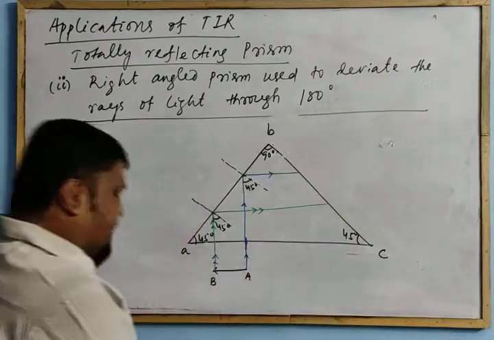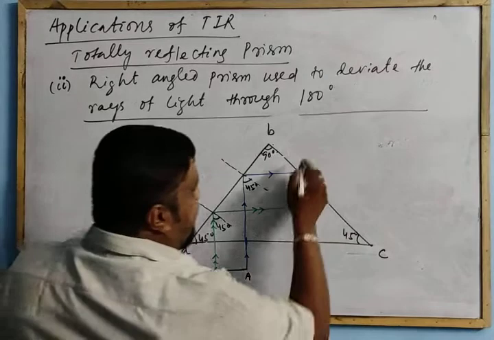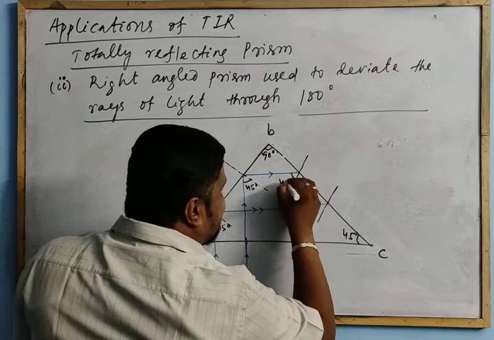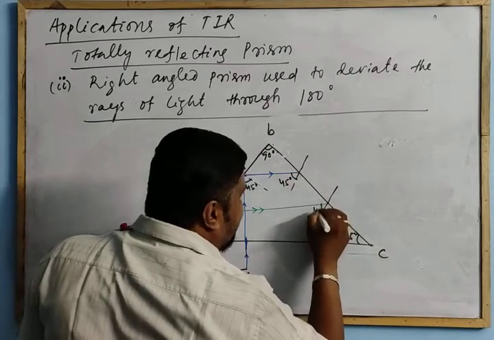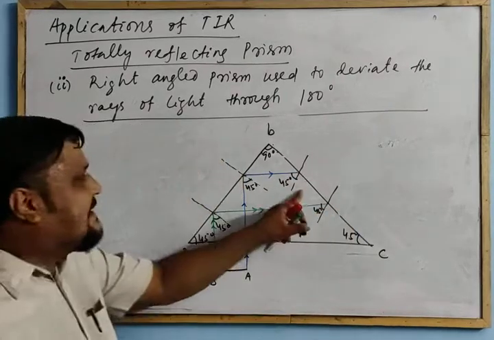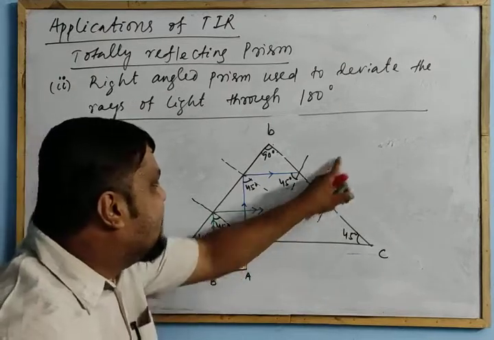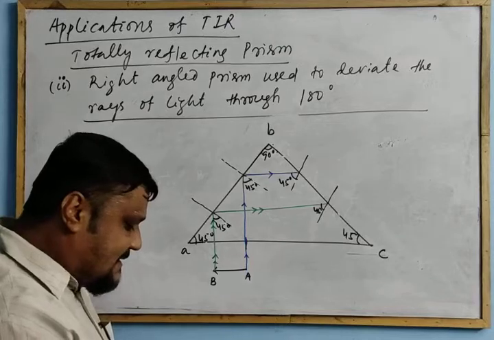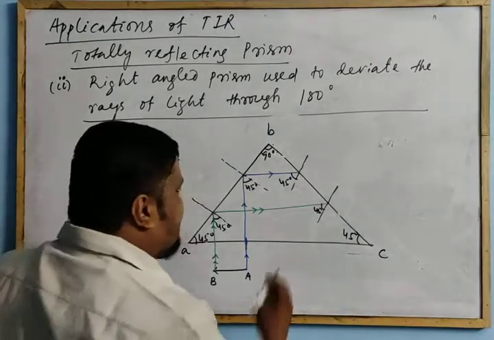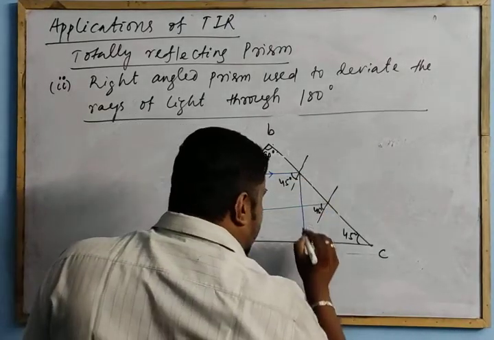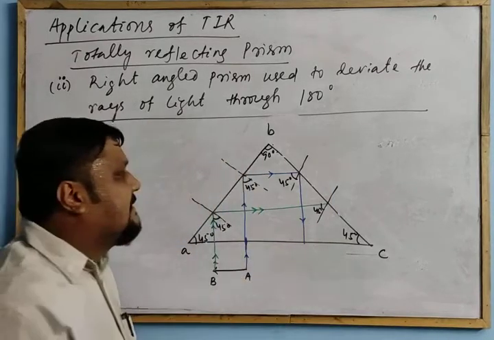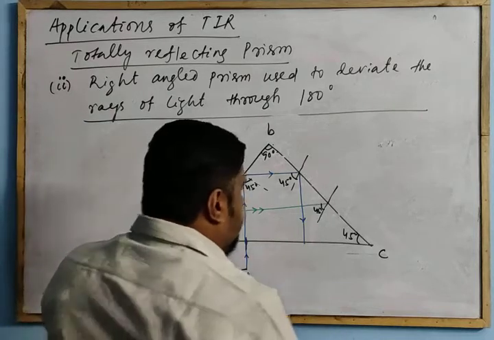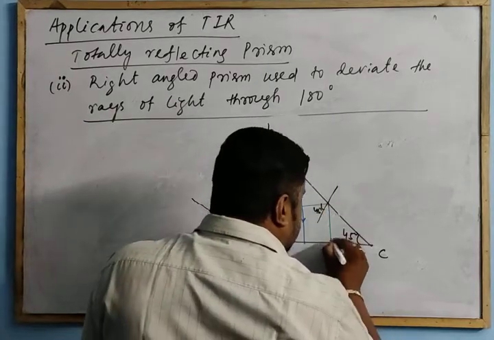Now it hits the surface BC. Draw the perpendiculars again here. This ray is at 45, so this angle is 45. Again this is a glass to air interface, denser to rarer, and the angle of incidence is greater than the critical angle, so the ray gets total internal reflection. Then it is reflected like this, and here also like this.